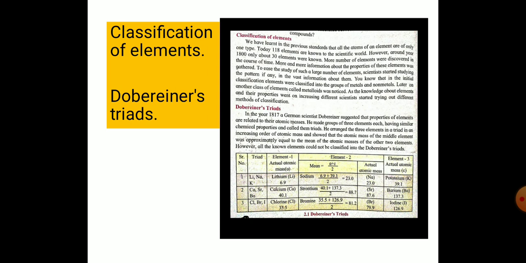Then the second triad is calcium, strontium and barium. The atomic mass of the middle element is approximately equal to the mean of the masses of the other 2 elements. The third triad is chlorine, bromine, iodine. So keep in mind what a Dobereiner triad is. You have to learn it, and also keep in mind its examples. Okay, thank you students.